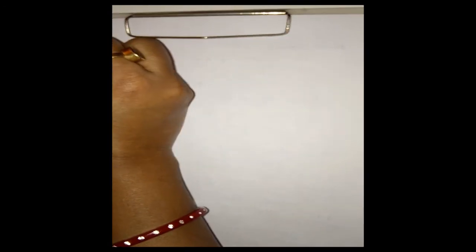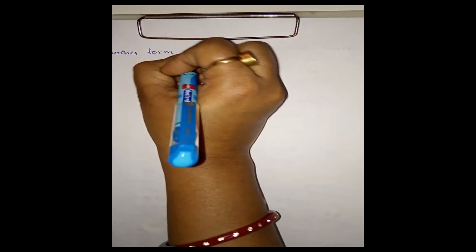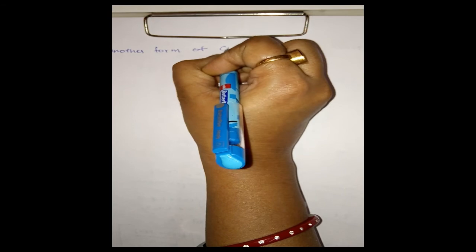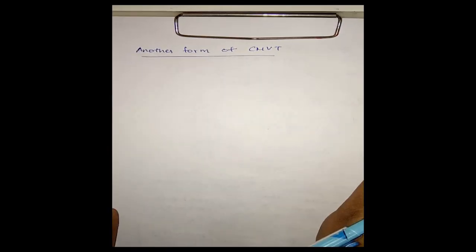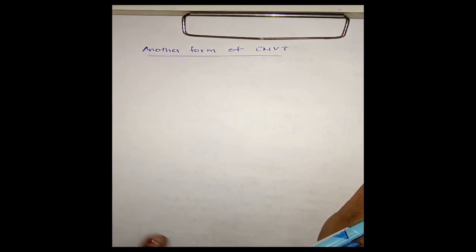Now we come to the second statement, or another form of the statement, of Cauchy's mean value theorem. Now, another form of CMVT.